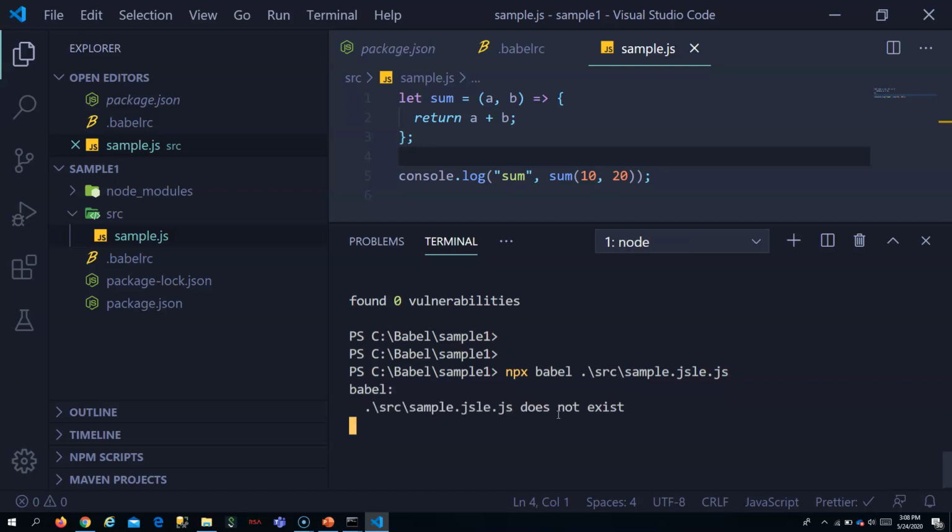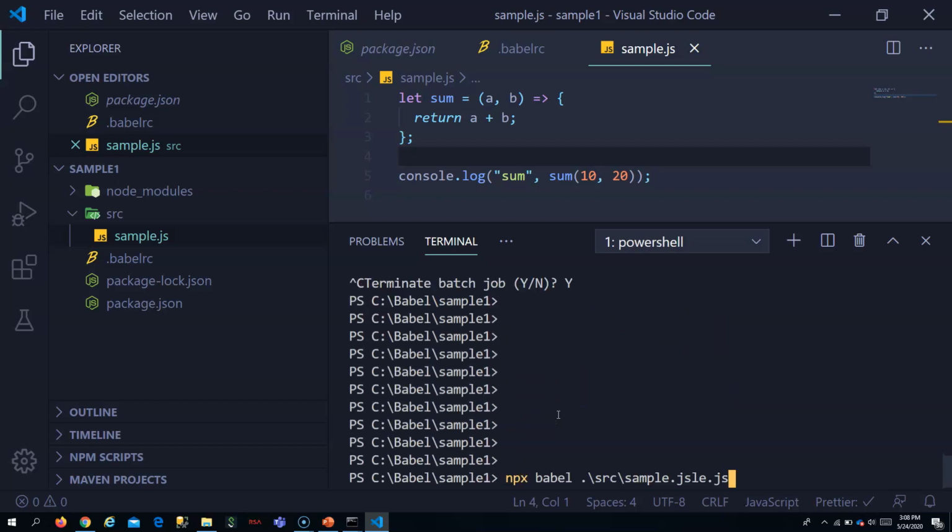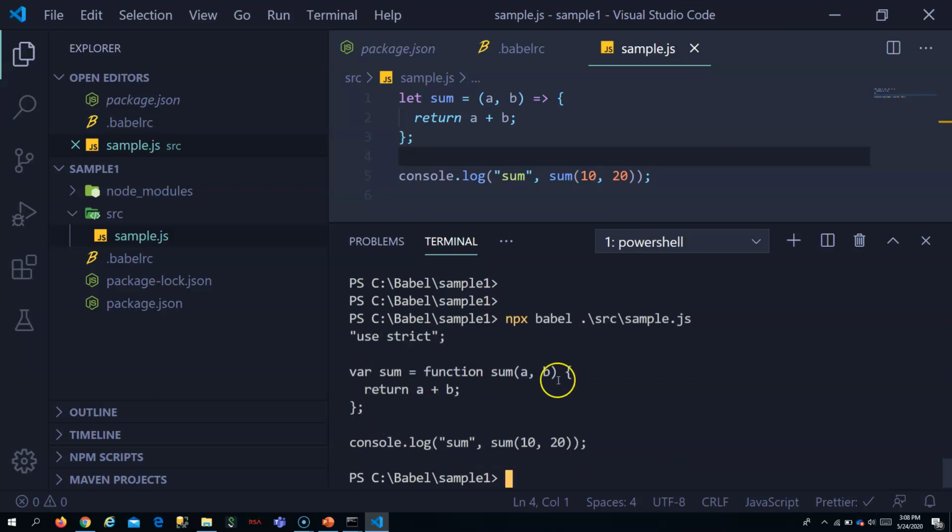Now you can see that it has converted. Maybe you can see it directly in the command line. It has converted this arrow syntax to the old function syntax.